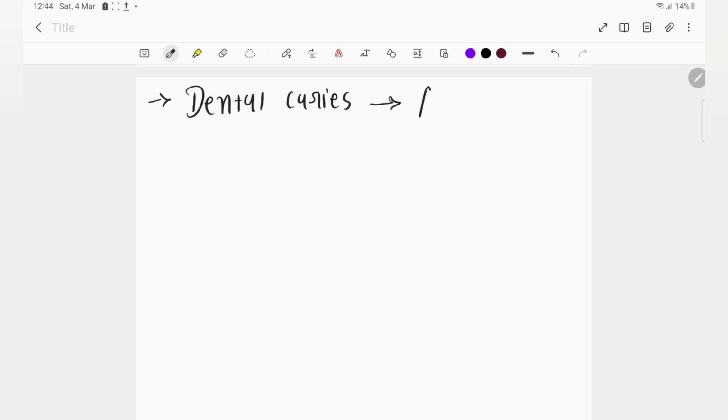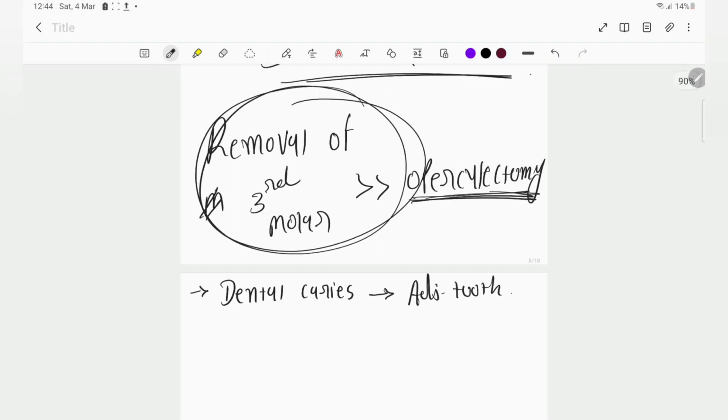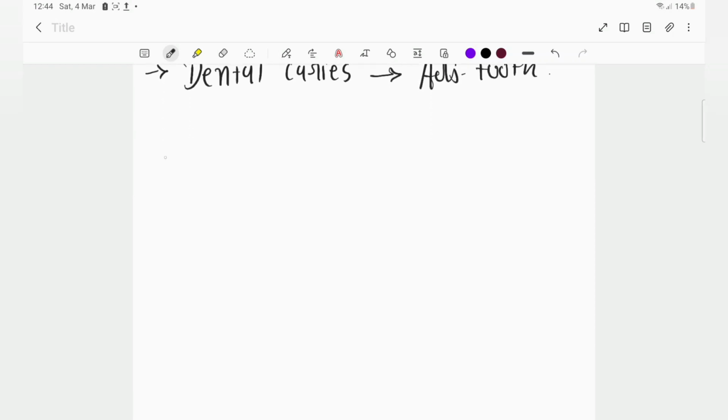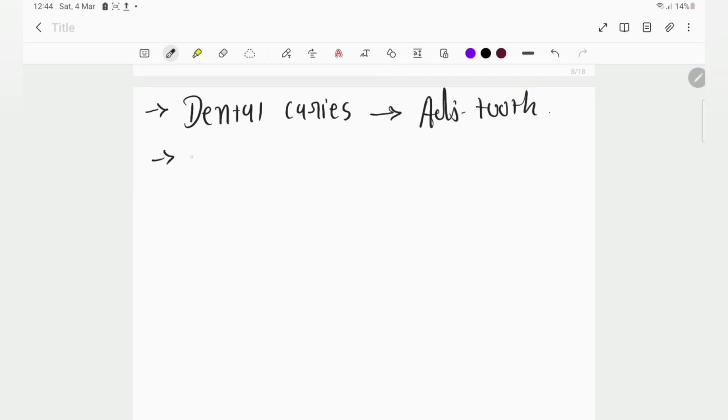Other than this, dental caries. It will create dental caries in the adjacent tooth, and this is a complaint from the patient, right? Dental caries to the adjacent tooth, and sometimes we can also see bone loss around this.